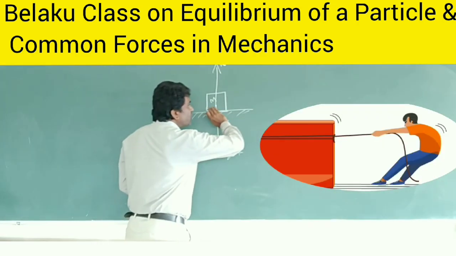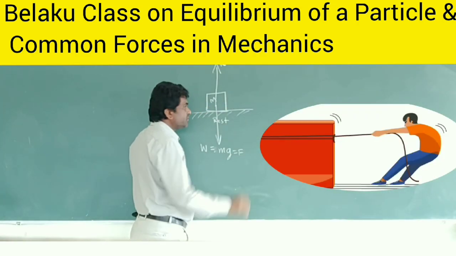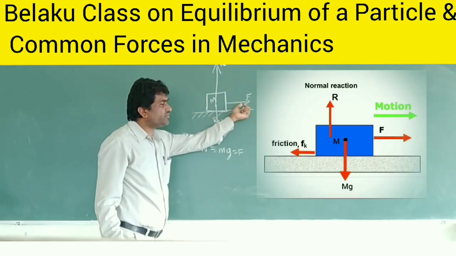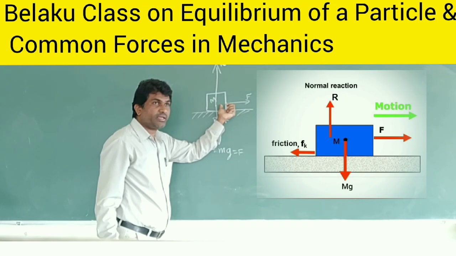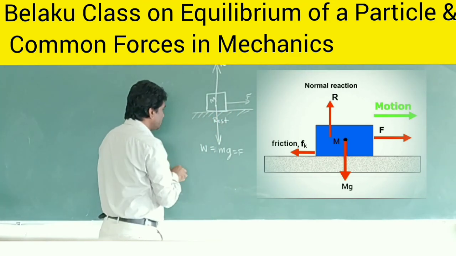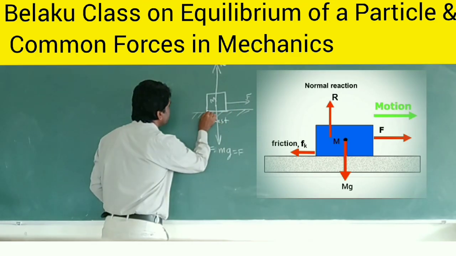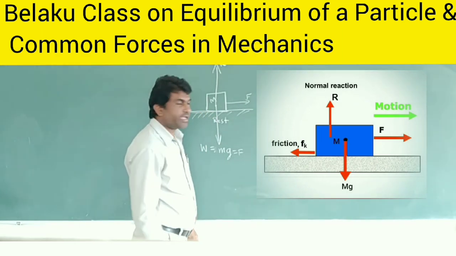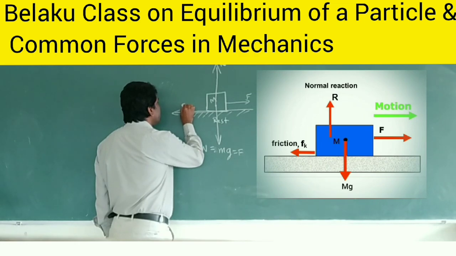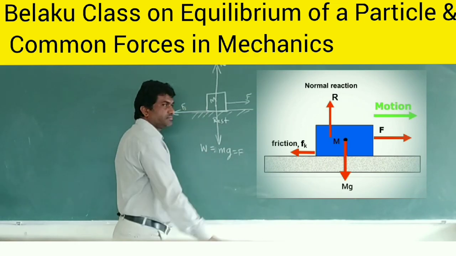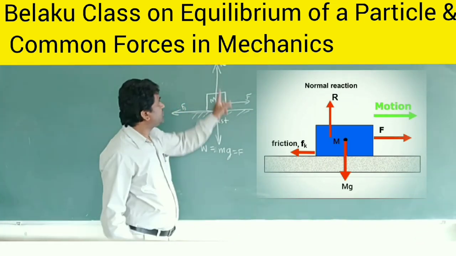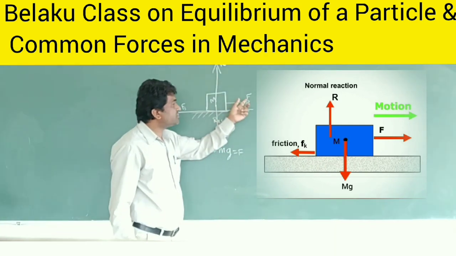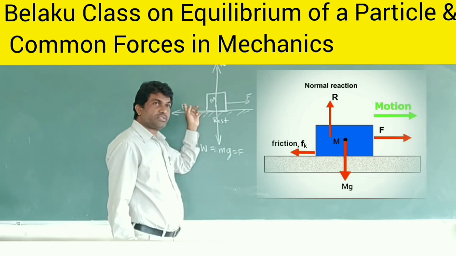If you want to pull this body in this direction by applying force, as soon as this force starts acting on the body, then one more force starts acting here, which you name Fs. These two forces are equal and opposite, and these two forces are equal and opposite.